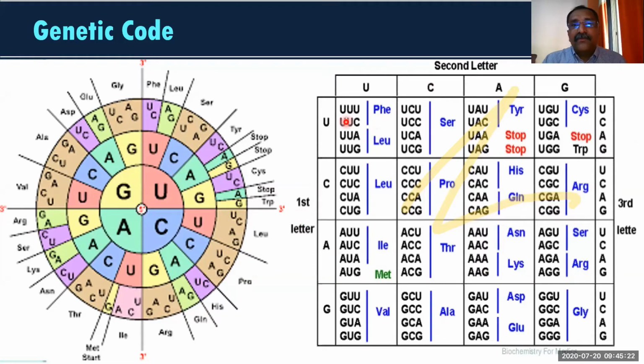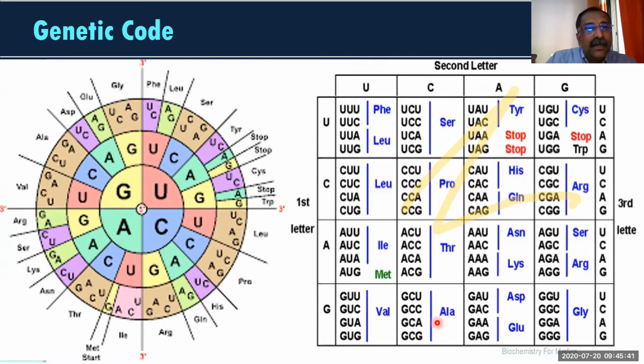Overall, 4, 4, 4, 4. 4 into 4. How many? You see here, 4 into 4, 16, 16, 16, 16. So 16 into 4, total 64 codons you are getting.